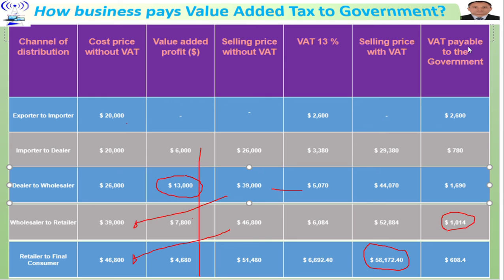If we subtract 2,600 from this total $6,692.4, the figure comes to $4,092.4, which is 13% of this total difference value, or the difference from the final consumer to the beginning price. Thank you very much.